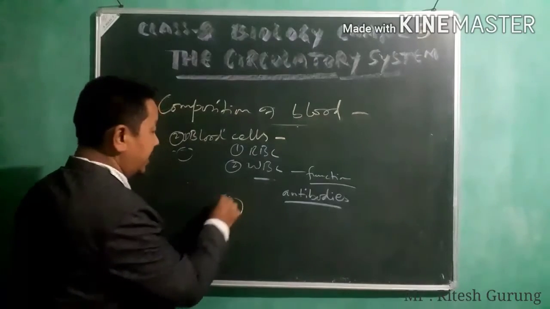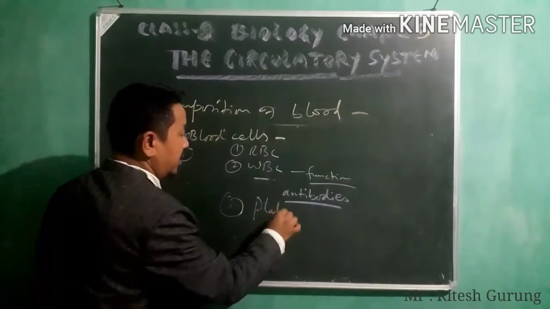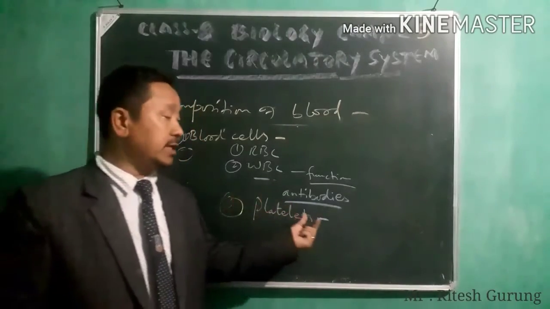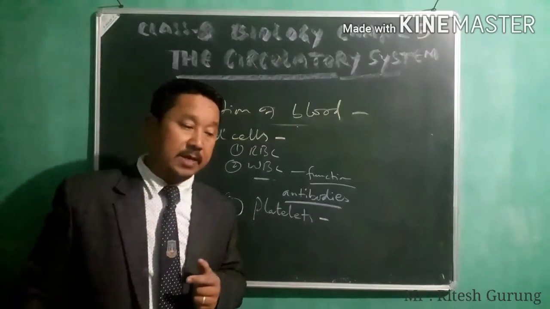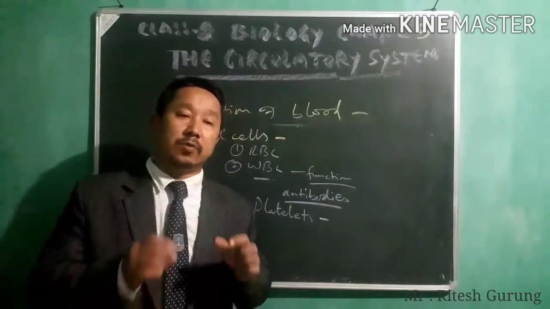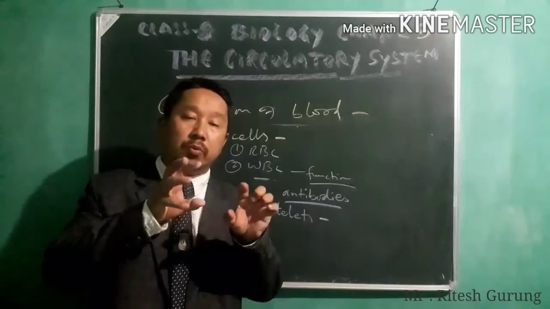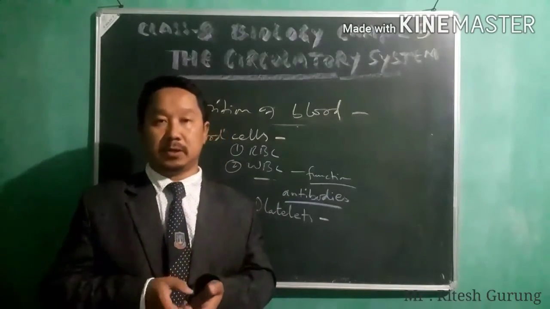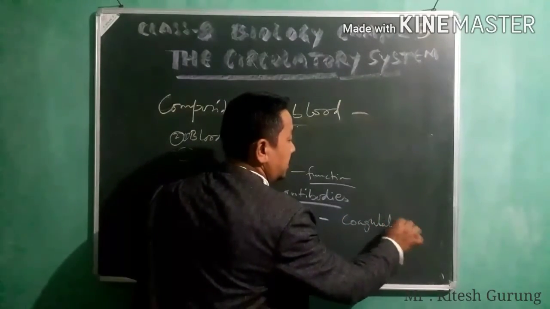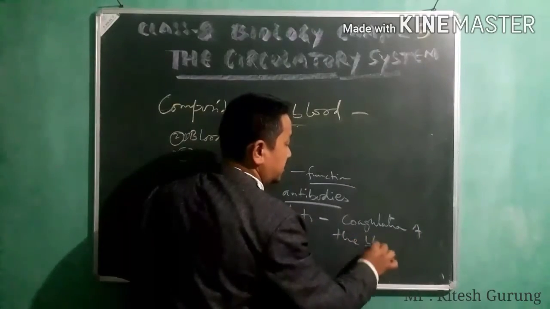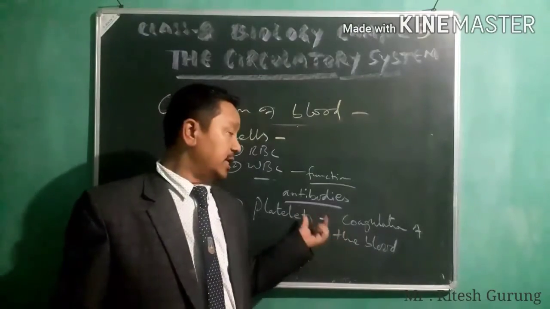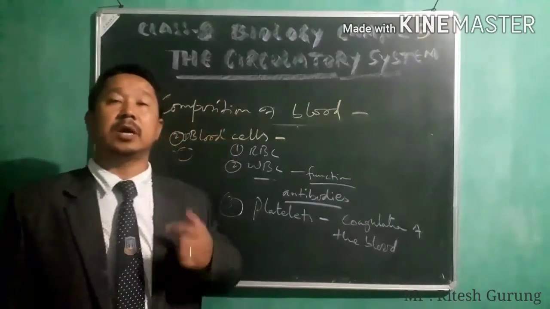And third one we have is platelets, which are round in shape. Your platelets are the ones which actually work on clotting or coagulation of the blood. Blood is clotted because of platelets, so that it prevents us from the loss of blood.